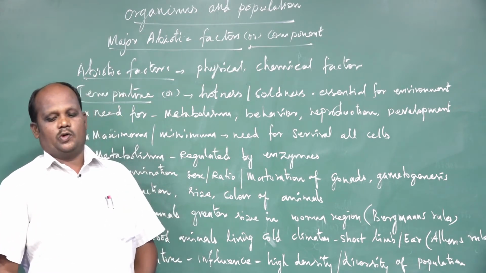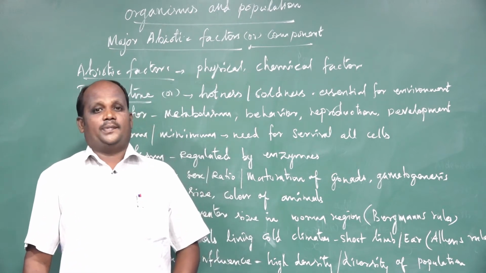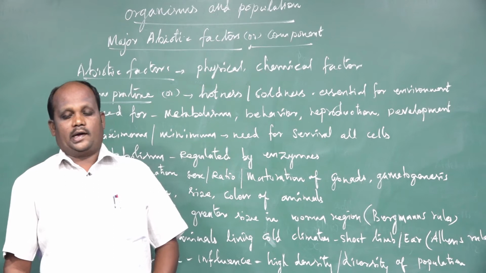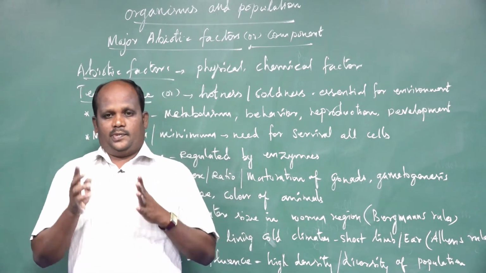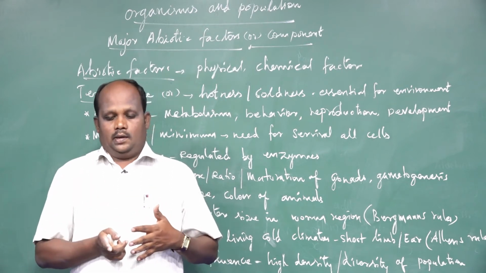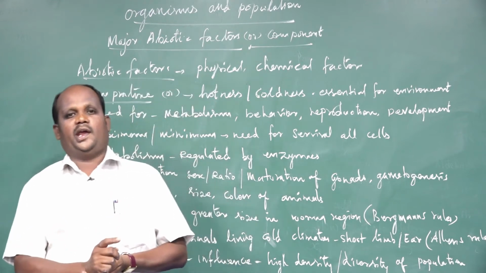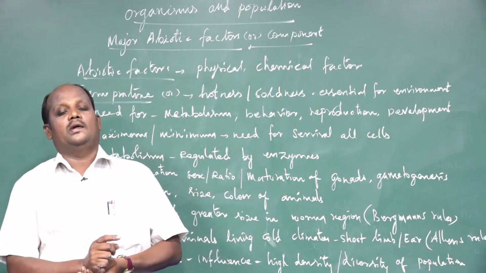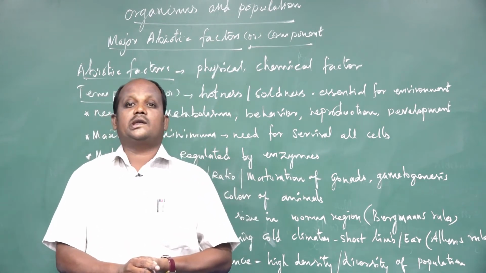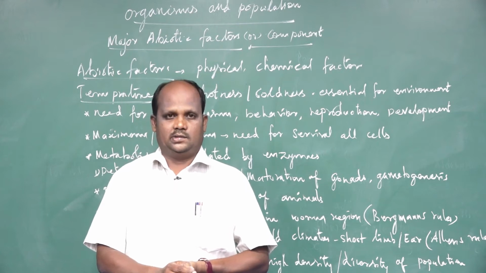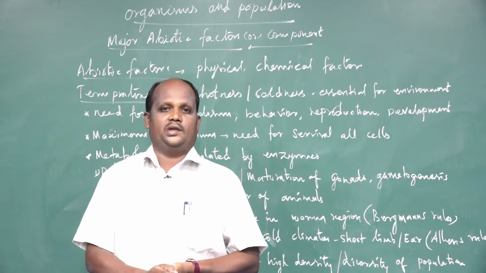We are going to discuss now from the 12th textbook Zoology, chapter number 10, Organism and Population. From this topic, I will explain major abiotic components or factors. What are major abiotic factors? It's a part of ecology.